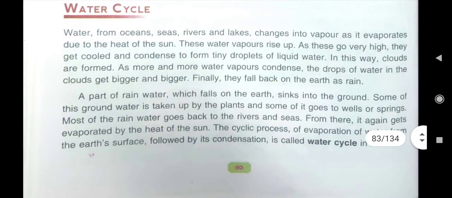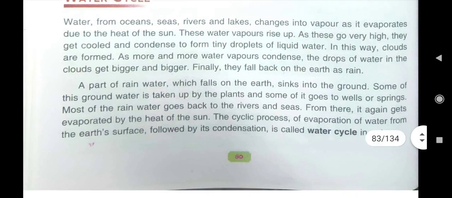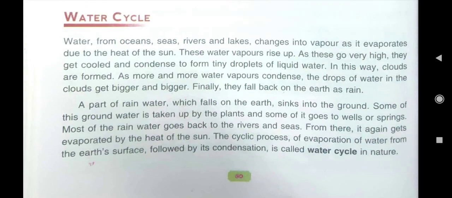Here in the water cycle, water from oceans, seas, rivers and lakes changes into vapor as it evaporates due to the heat of the sun. I have already told you that liquid water changes into its vapor form due to the heat of the sun. And in the atmosphere, children, a continuous process is going on, and that process is known as water cycle.